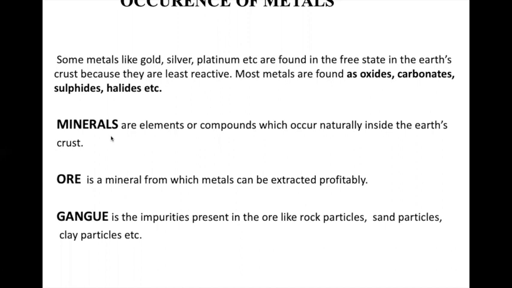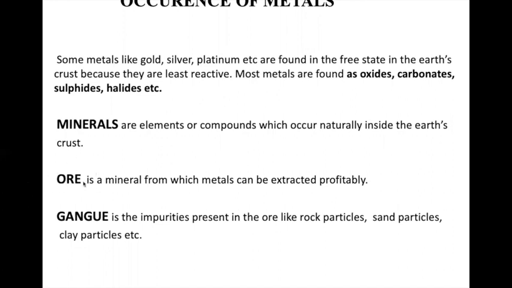So what are minerals? They are naturally found inside the earth's crust. What is an ore? The metals are found in the oxide form, carbonate form, sulfide form. They are all found on the earth and their extraction is profitable, from which we can get metals. Like iron oxide, we have to remove oxide by certain processes and get iron. So it is an ore. Iron sulfide, again, you have to remove sulfur. So they are ores, that is, minerals from which metals can be extracted profitably.